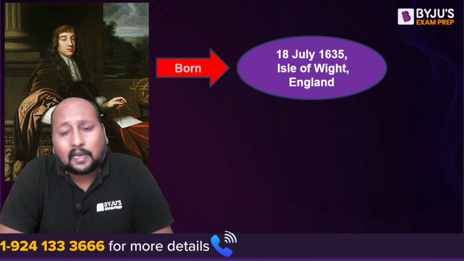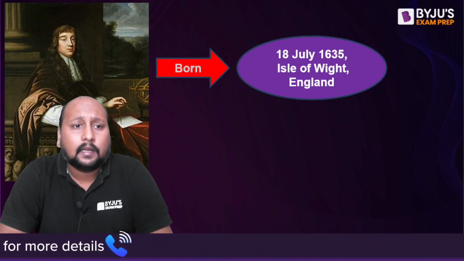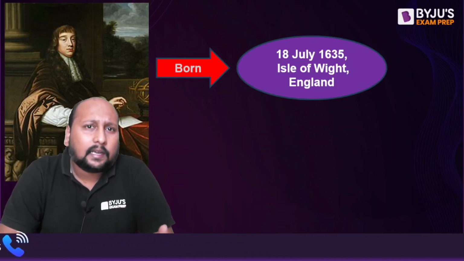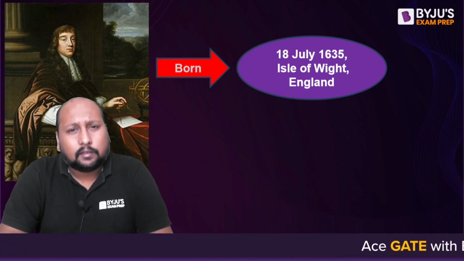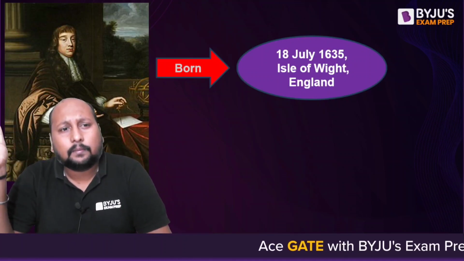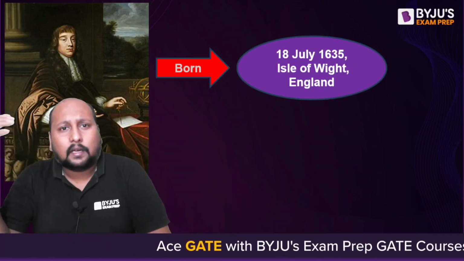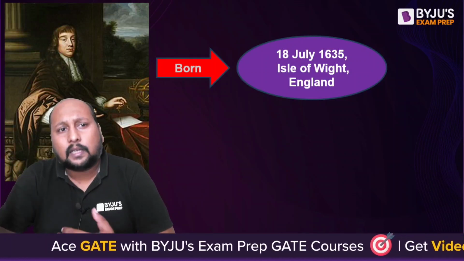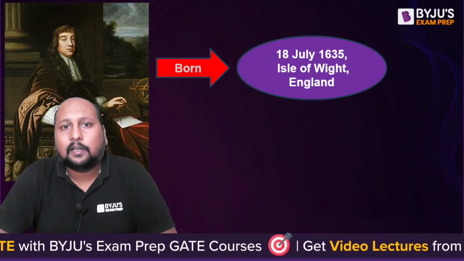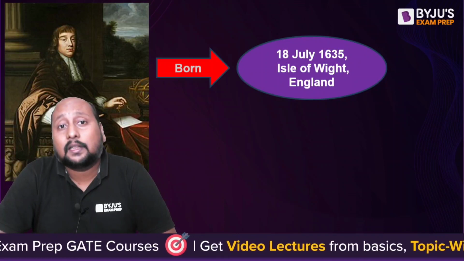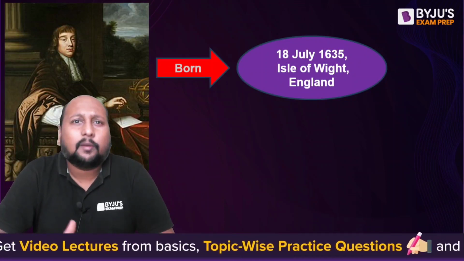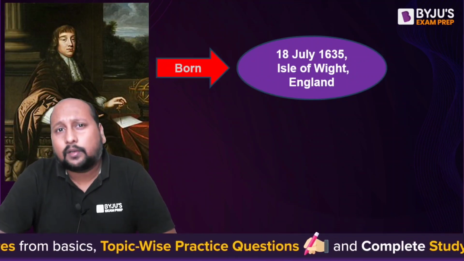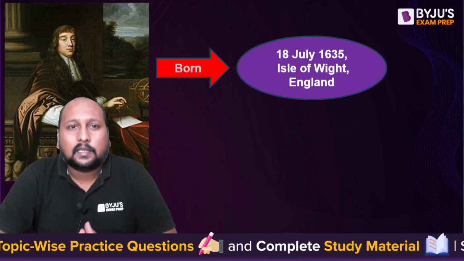He was born on 18th of July 1635 in England, and his father was a priest in the church. Having that same family heirloom, many thought that he would also be a priest in the church, but he was very much interested in the field of science. He was very much interested in physics. In his childhood days only he was very much interested in science, mathematics and astrology.